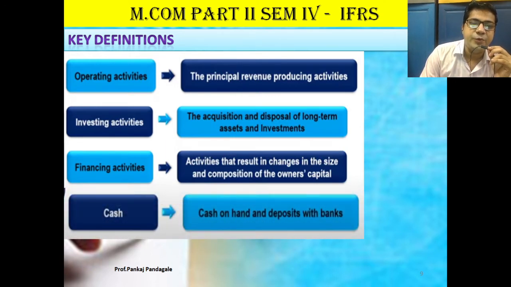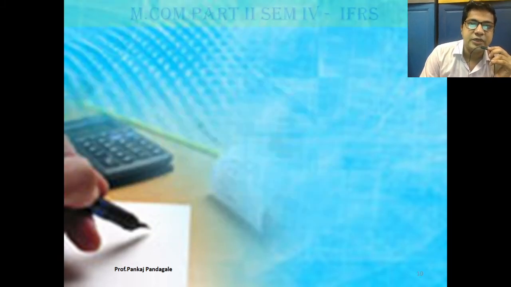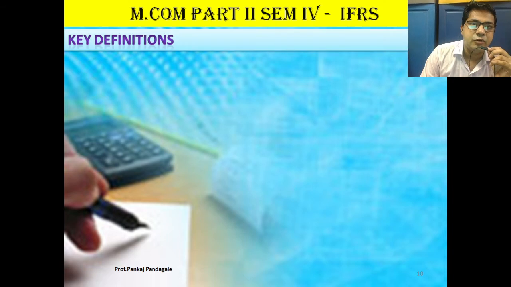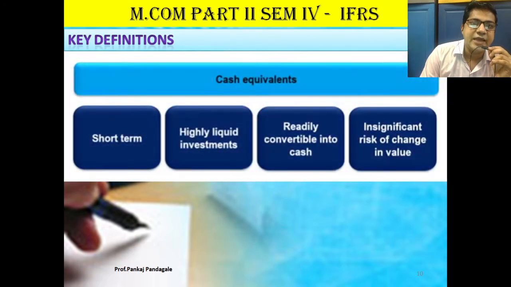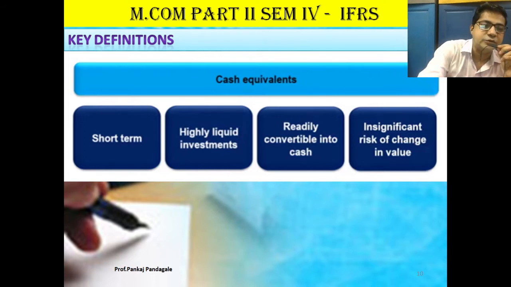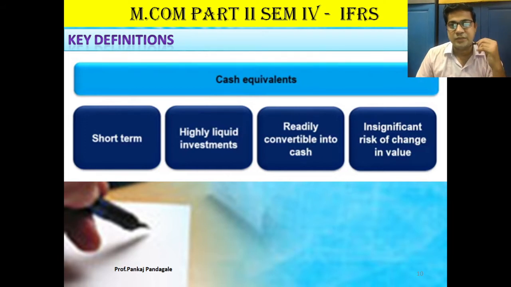And sometimes we have to deal with cash, which may be cash on hand and deposits with bank. So these are the things that you should understand. Now one more thing is there, that is cash equivalent. Cash equivalent is short term cash available. It may be for 3 months. Sometimes highly liquid investments, readily convertible into cash, with insignificant risk of change in value. These are called cash equivalents.